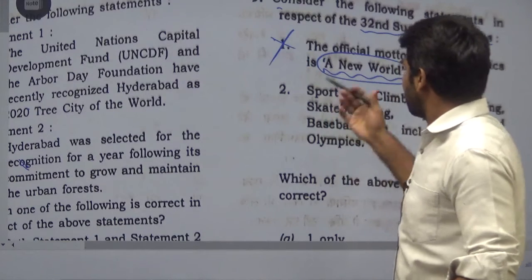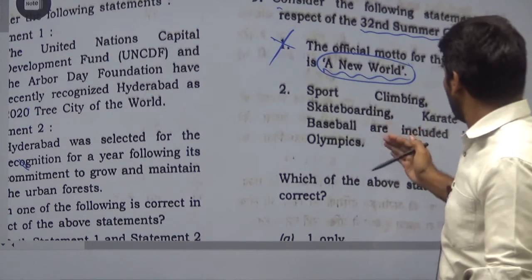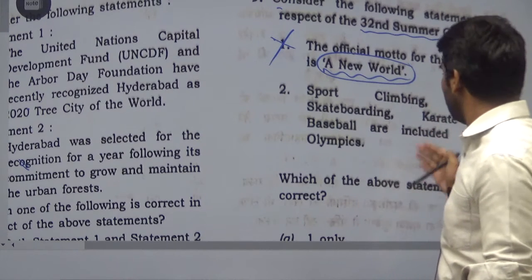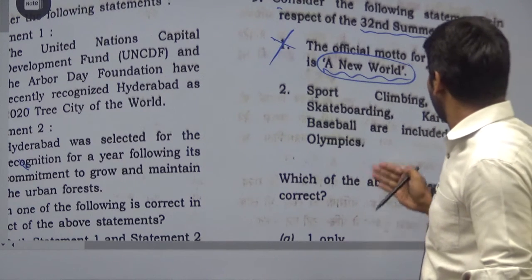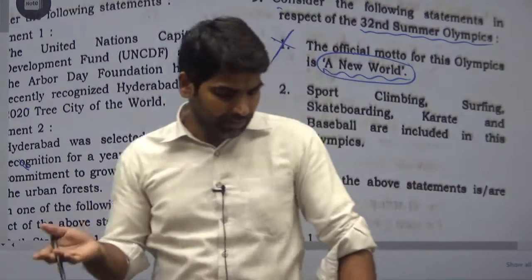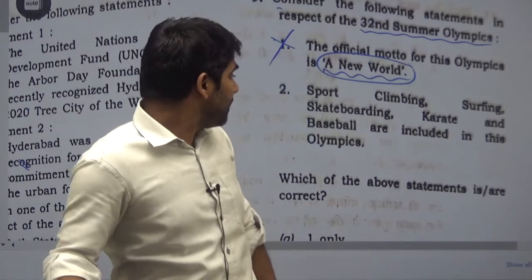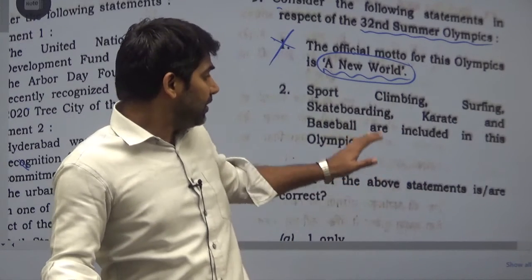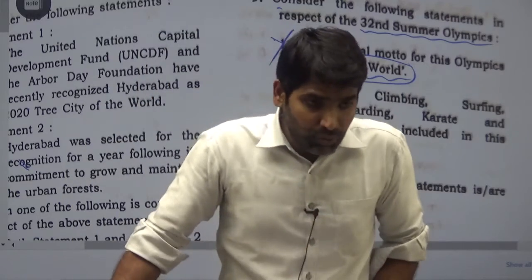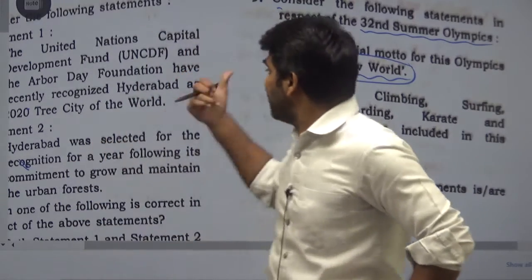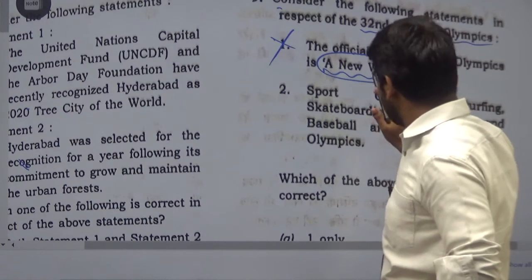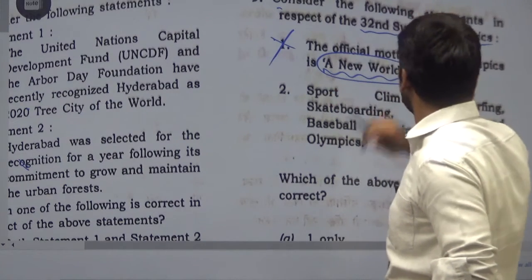Now the second statement is that sport climbing, surfing, skateboarding, karate and baseball are included in this Olympics. Karate and the other sports mentioned here are provisionally included in the Summer Olympics for 2024, that is, they are going to be included in the future.